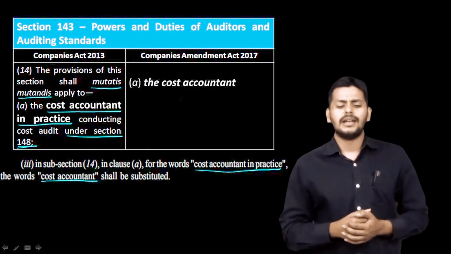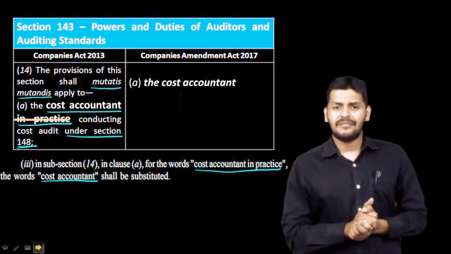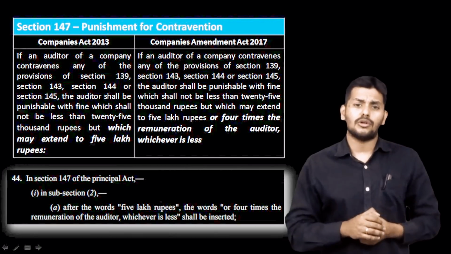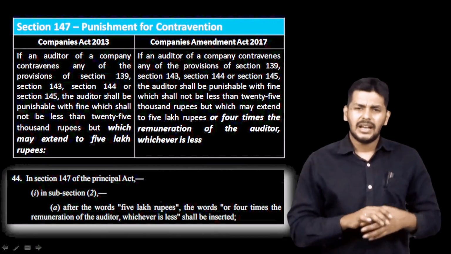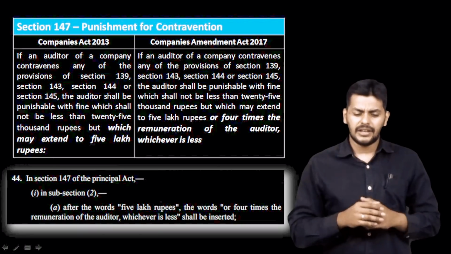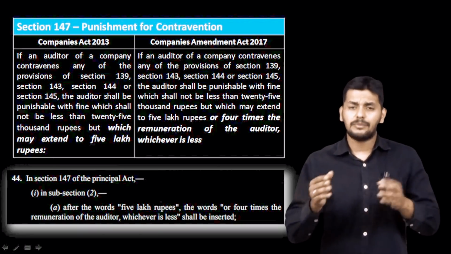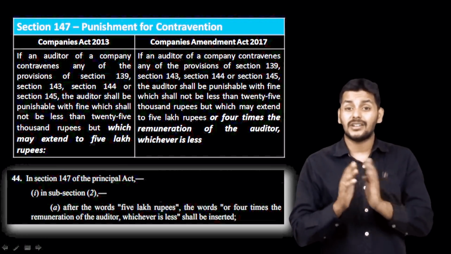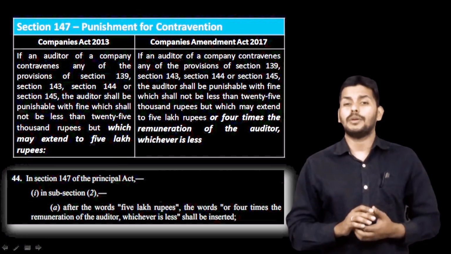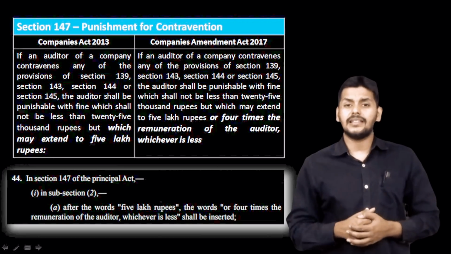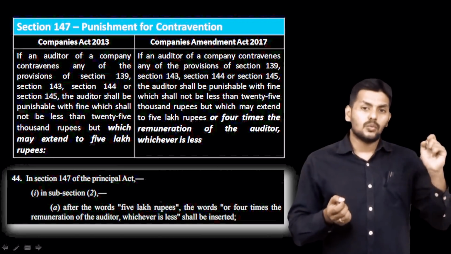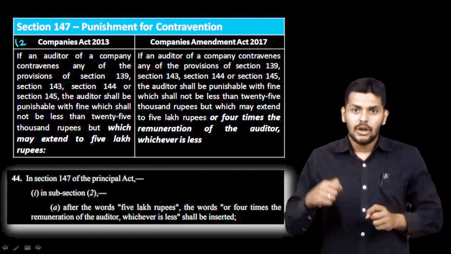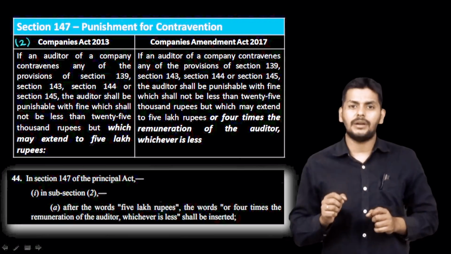Moving on to the next part, here we are talking about 147, punishment for contravention. I hope you remember that punishment for contravention for the company and for the auditor has been separately given in 147 subsection 1 and subsection 2. I am dealing with 147 subsection 2 right now. It is about the provision for the auditor. Now be very clear, most students think that all sections from 139 to 146 are covered under 147(2). Once again I am alerting you, this is a very important point.